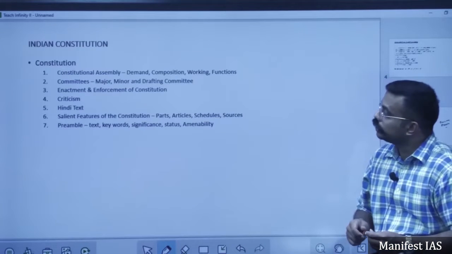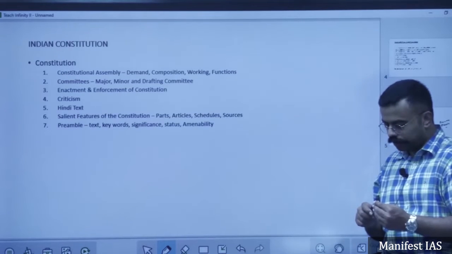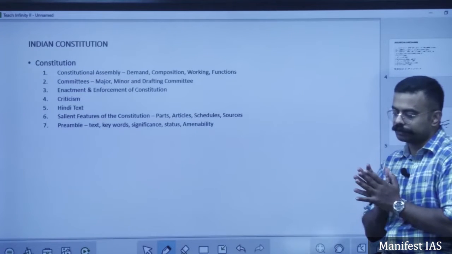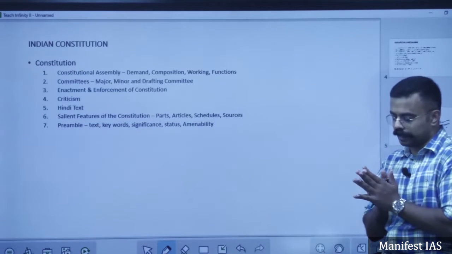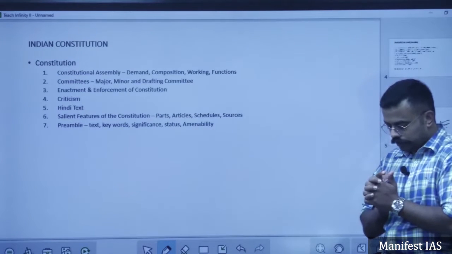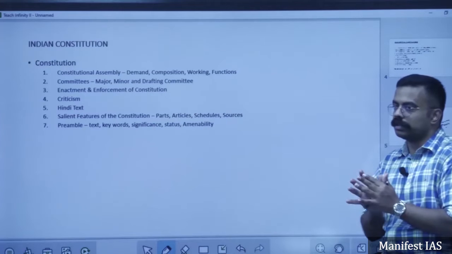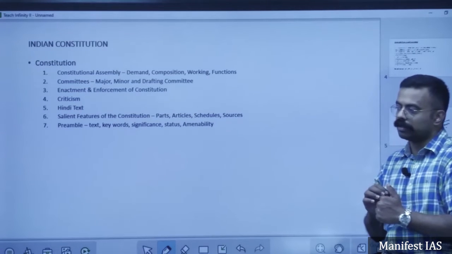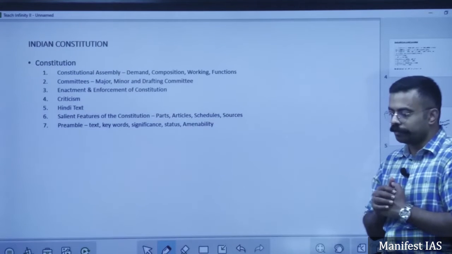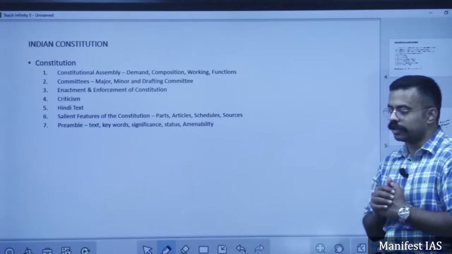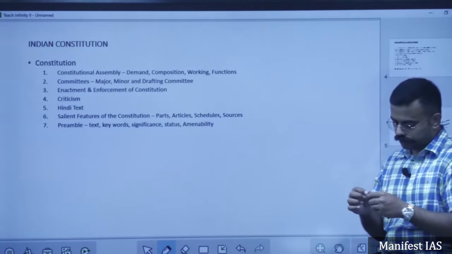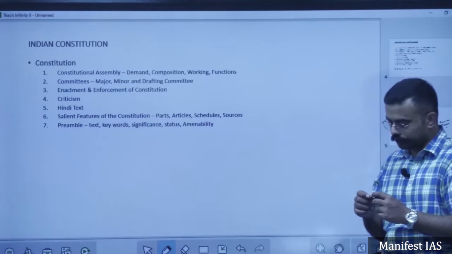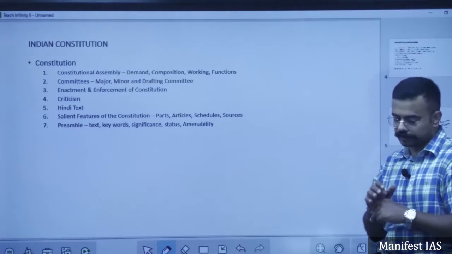Next, this Constitution Assembly worked through committees. It's a vast body of 296 members, including the princely states 389. So this vast body could not come together again and again and deliberate over making the constitution. Also, the members that we had did not have expertise in framing the constitution, but they were the representatives of Indian people. So the constitution makers formed various committees.